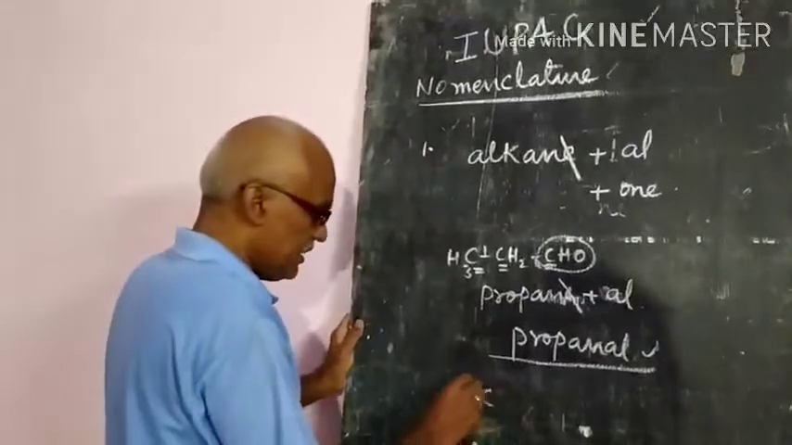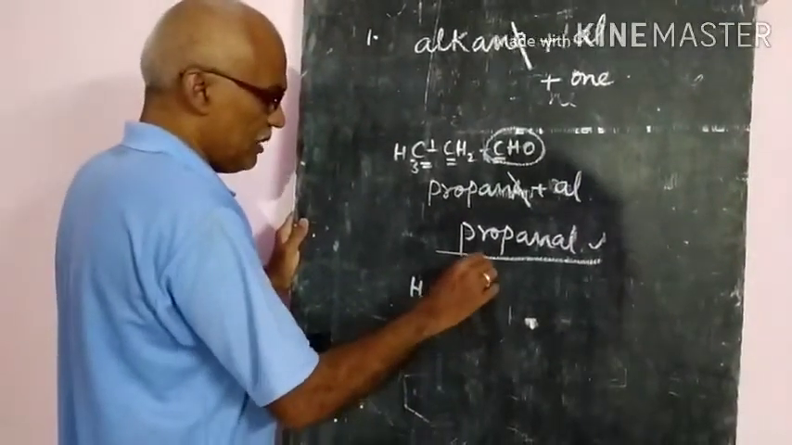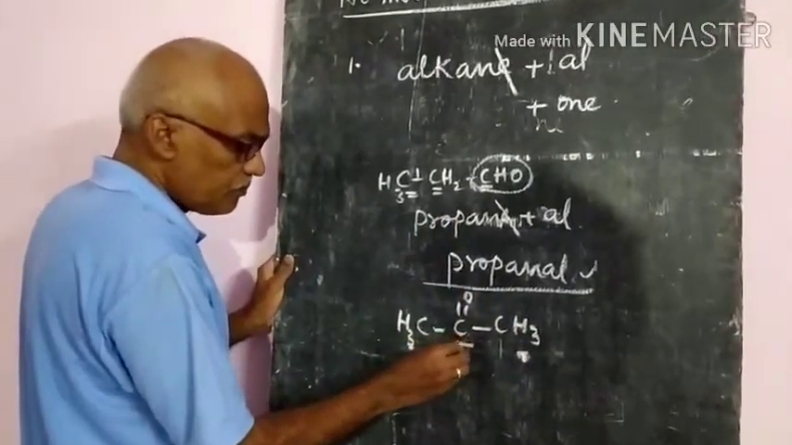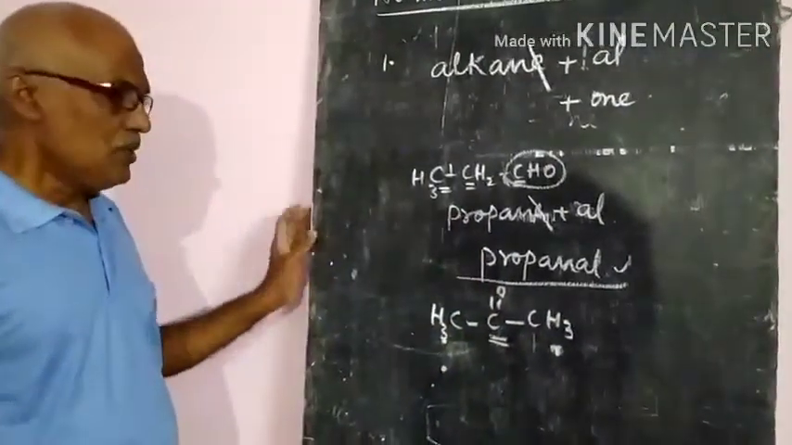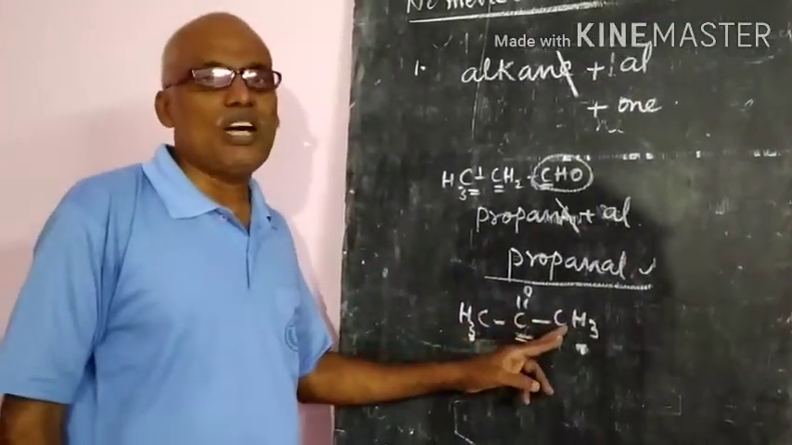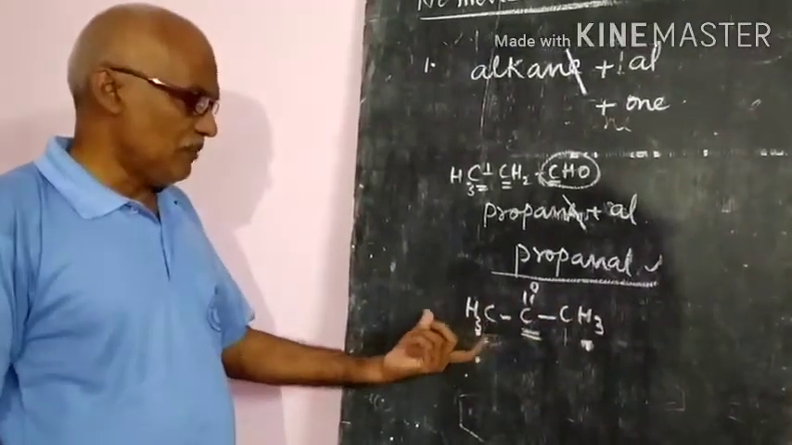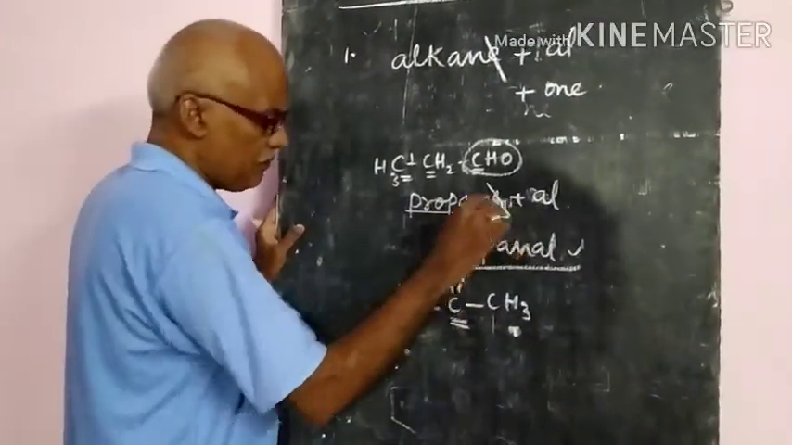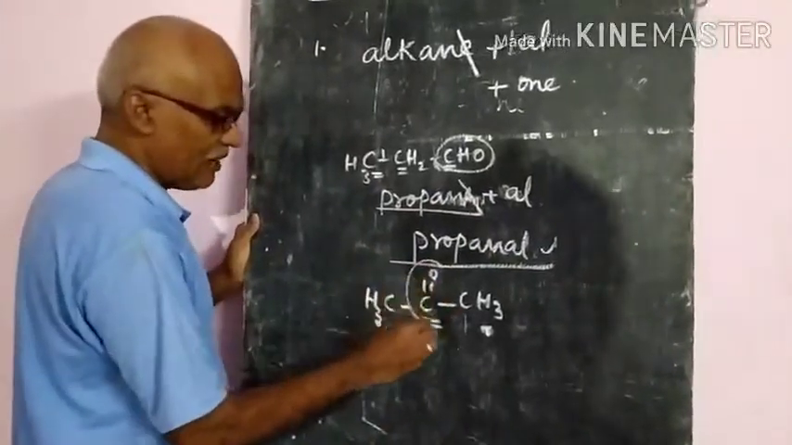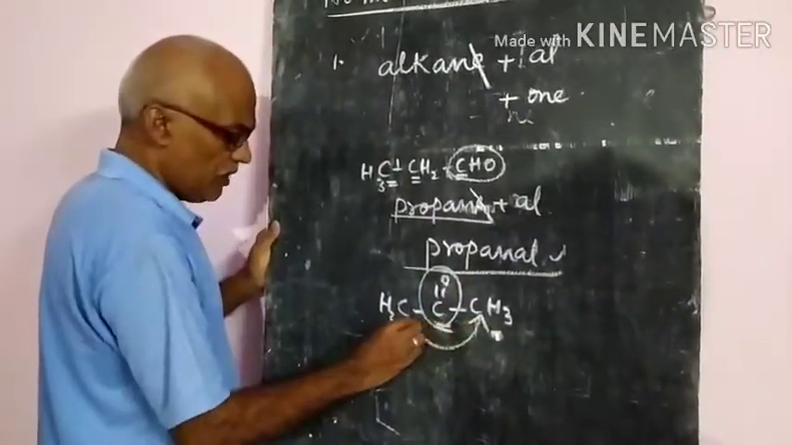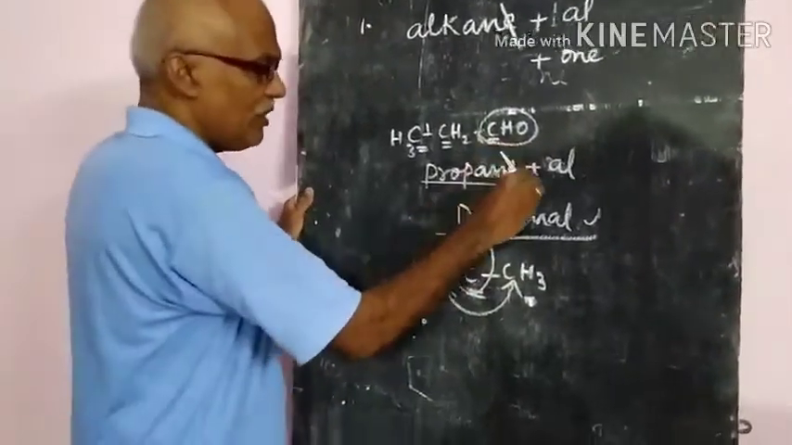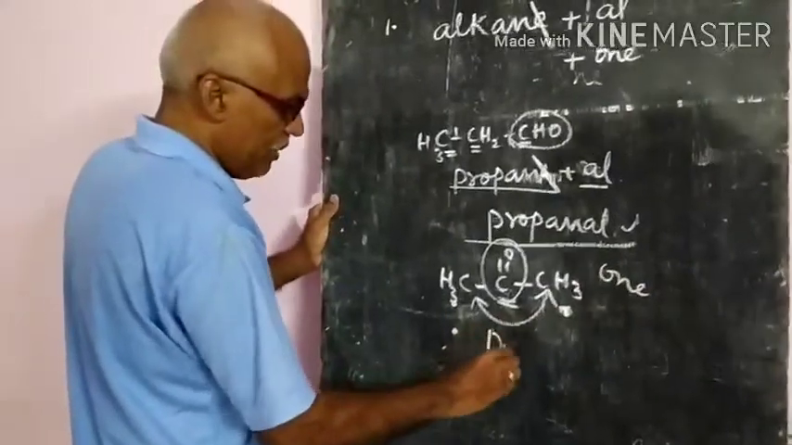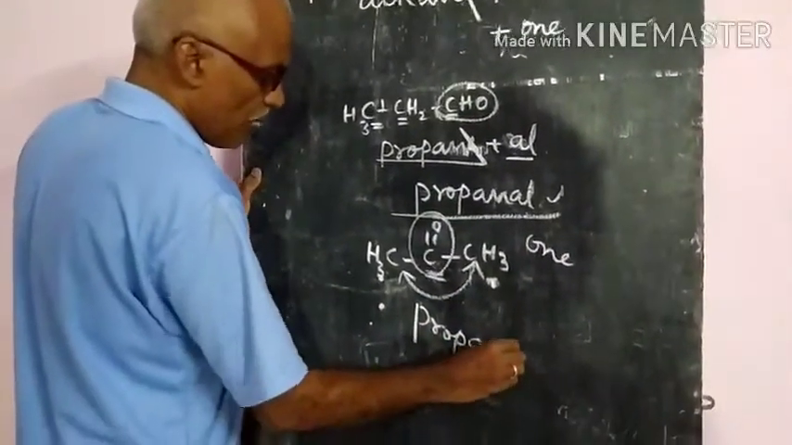So let us see CH3, C double bond O, CH3. It is a ketone. For a ketone, the carbonyl carbon atom should have carbon atoms on both sides. So what is the name of this one? Generally, 3 carbon atoms means propane. And since it has the ketonic group, the E will be removed and we will add "one". So therefore, the name is propanone.